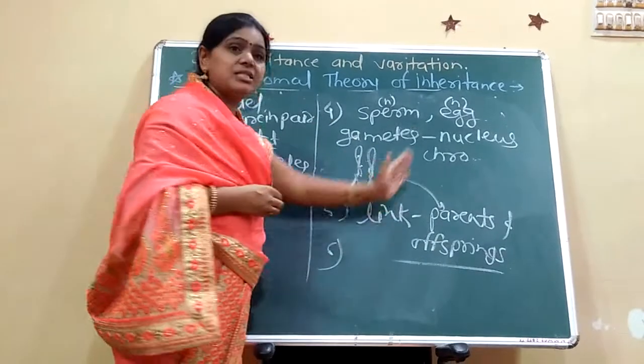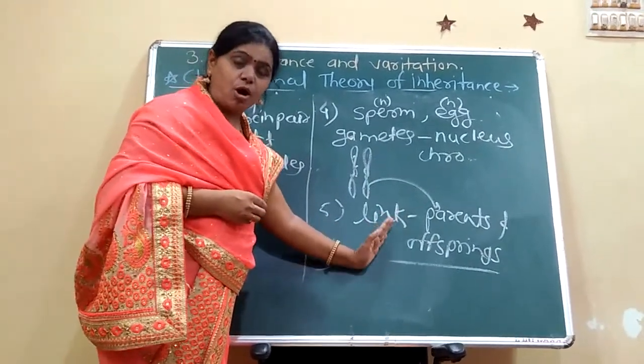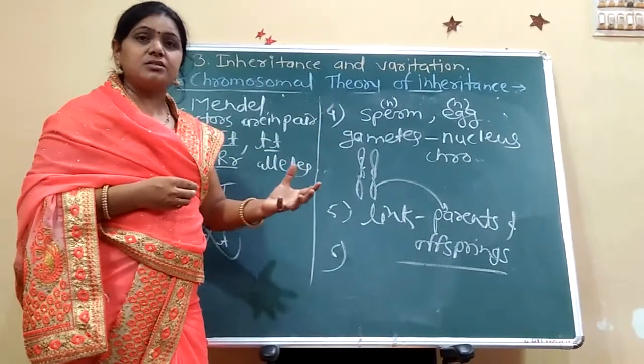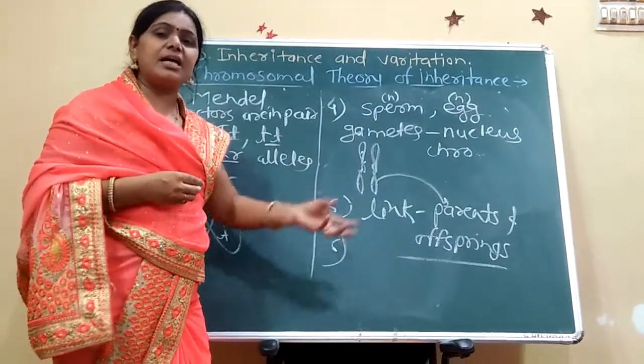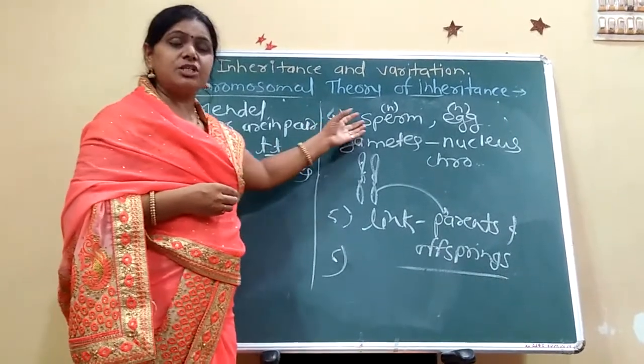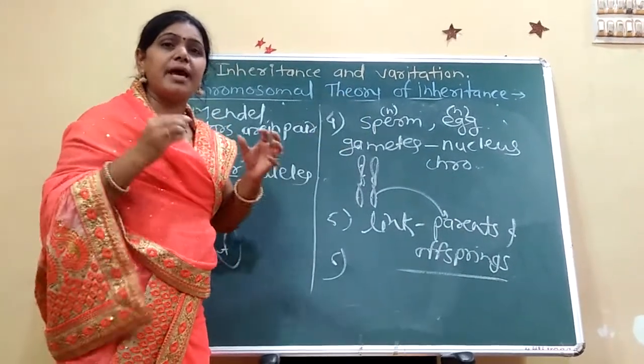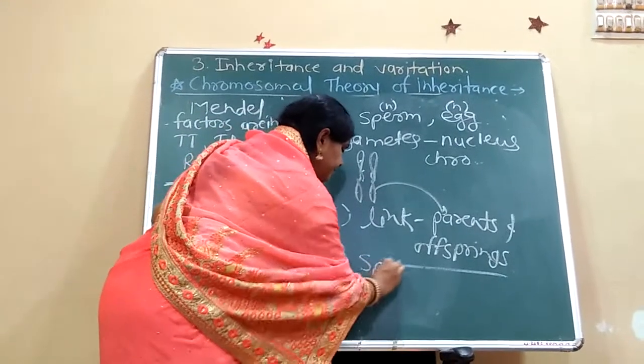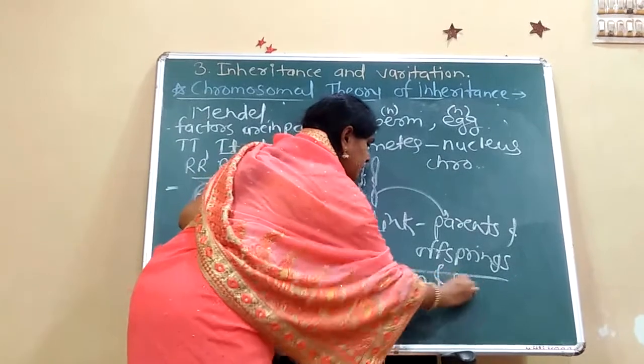When these gametes fuse, the new offspring or new life begins. This life begins with the fusion of the haploid male and female gametes, that is, the sperm and egg.